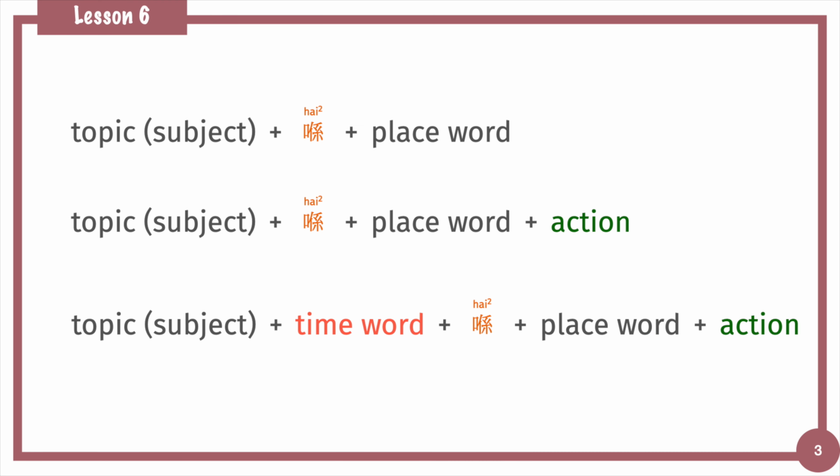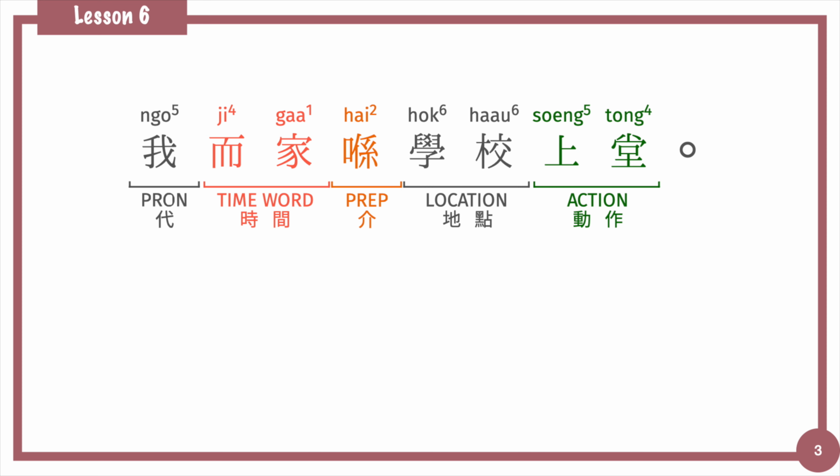If we want to add a time word in the sentence, showing someone is doing something at a specific time, the time word should be added after the topic and in front of 喺, such as 我依家喺學校上堂, I'm having class at school now. If we want to turn this sentence into a negative sentence, the position of the negative word we put affects what is being negated.